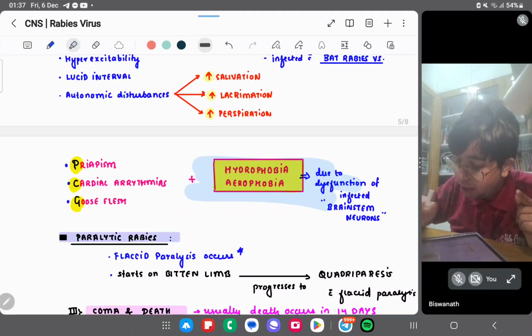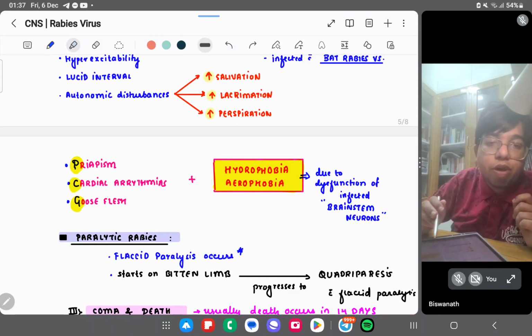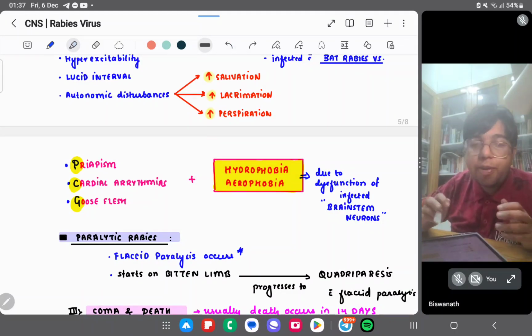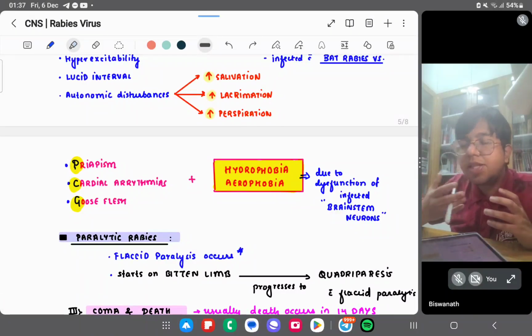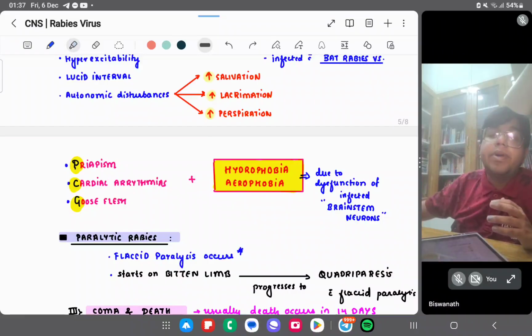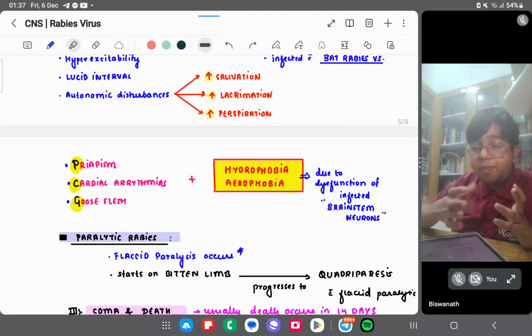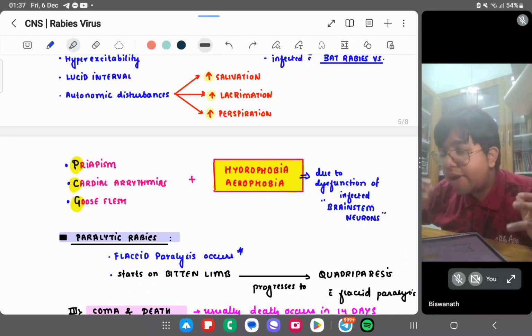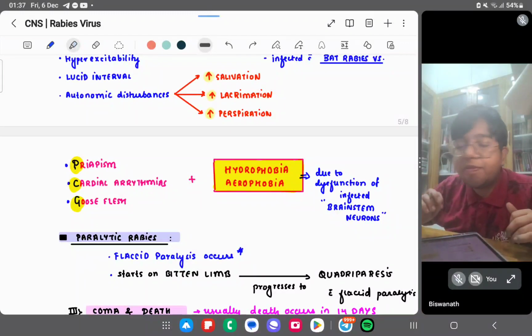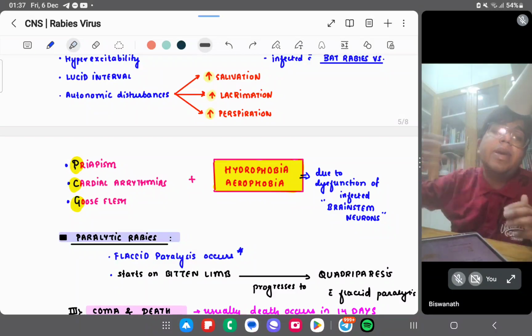This is very important. Due to brainstem neurons, the person suffers from hydrophobia. The person will fear water and fear air. He just can't drink water. If you give a glass of water, the person will act wildly.